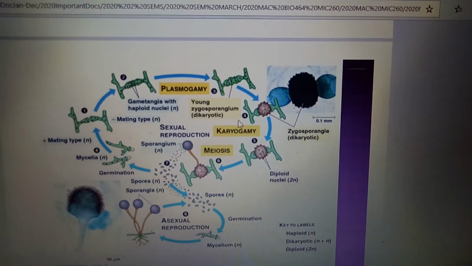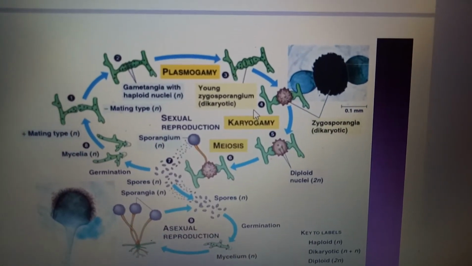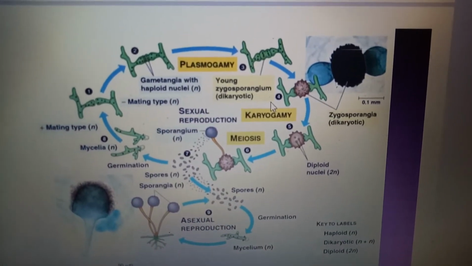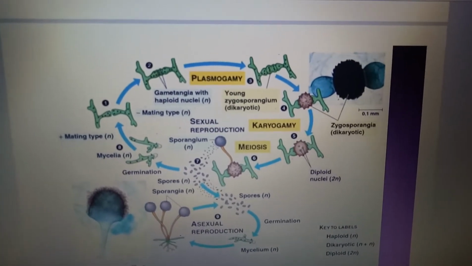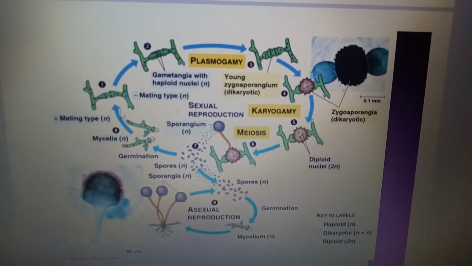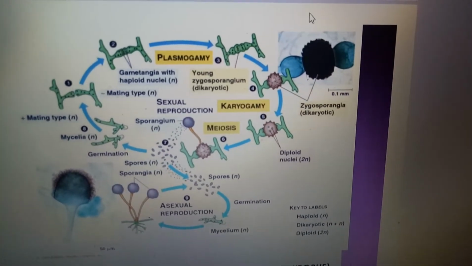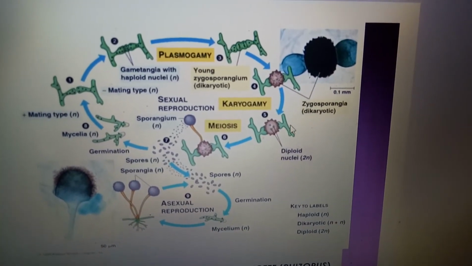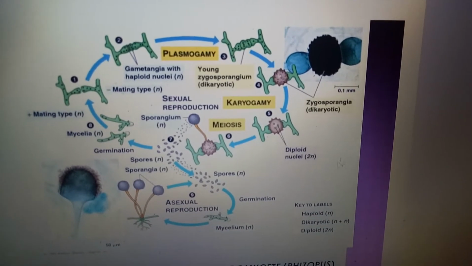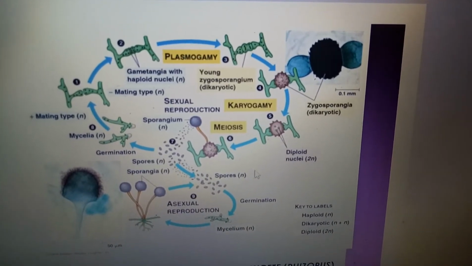Meanwhile, for sexual reproduction, as you can see from here, the process is quite complicated. It starts from number one, mating type, and the process occurs. Number two, plasmogamy. Number three, number four, they will proceed with karyogamy, diploid nuclei, and the process of meiosis.